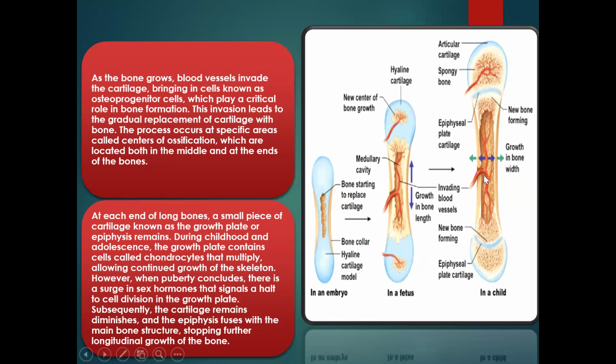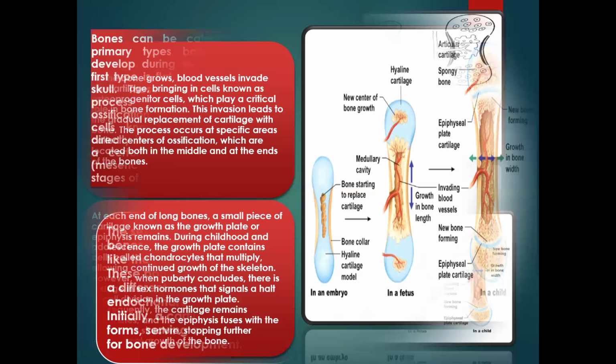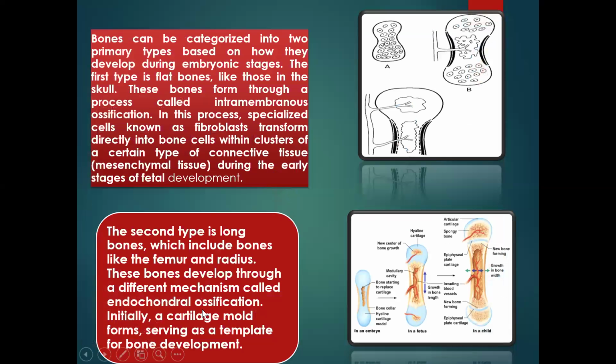And this is where the bone marrow and all of that are formed. So this is the model that long bones follow to grow. It follows the endochondral ossification, while flat and irregular bones follow the intramembranous ossification model.